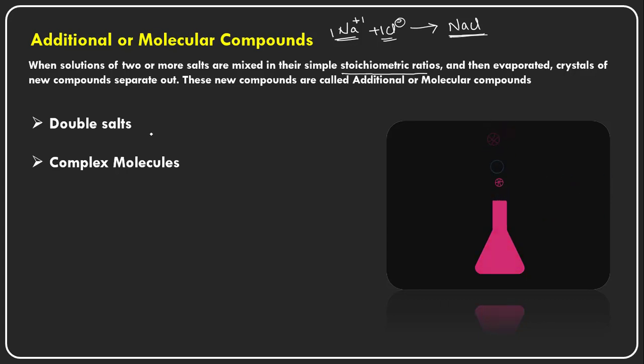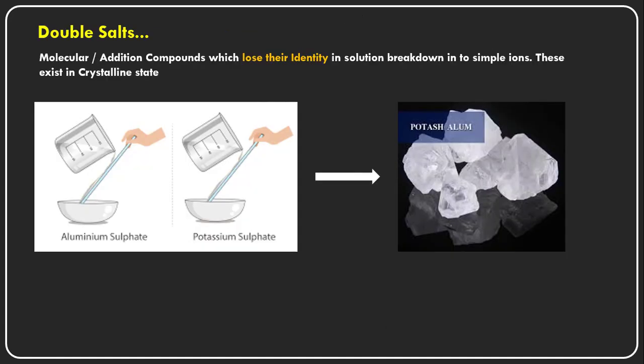So, these additional molecular compounds are of two types again. One is the double salts and another one is the complex molecules. Means here the salts are mixing, right? So there are two possibilities. These salts can form double salts and they can also form complex molecules. So what are the double salts and what are the complex molecules? Let us see now. The double salts.